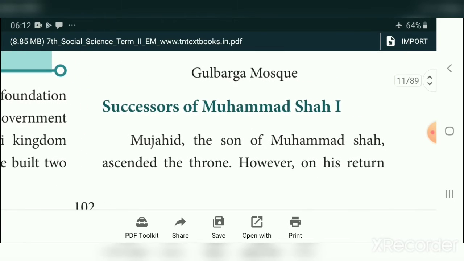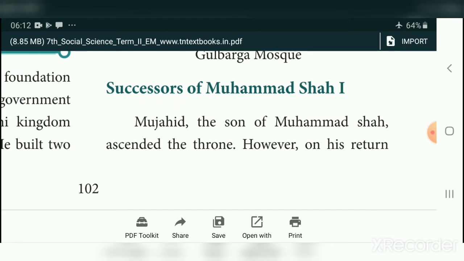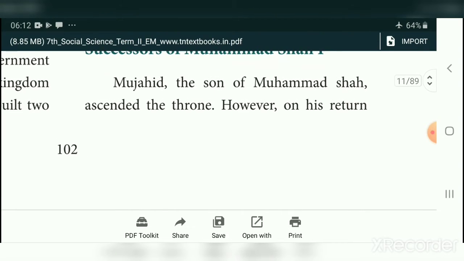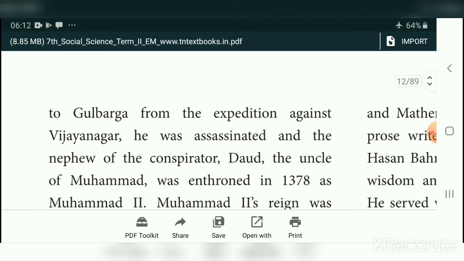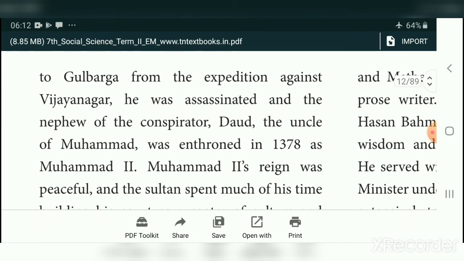Now we will see the successor of Muhammad Shah I. Mujahid was a son of Muhammad Shah I. He became the next ruler of the Bahmani kingdom. However, on his return to Gulbarga from the expedition against Vijayanagar, he was assassinated. Assassinated means killed.